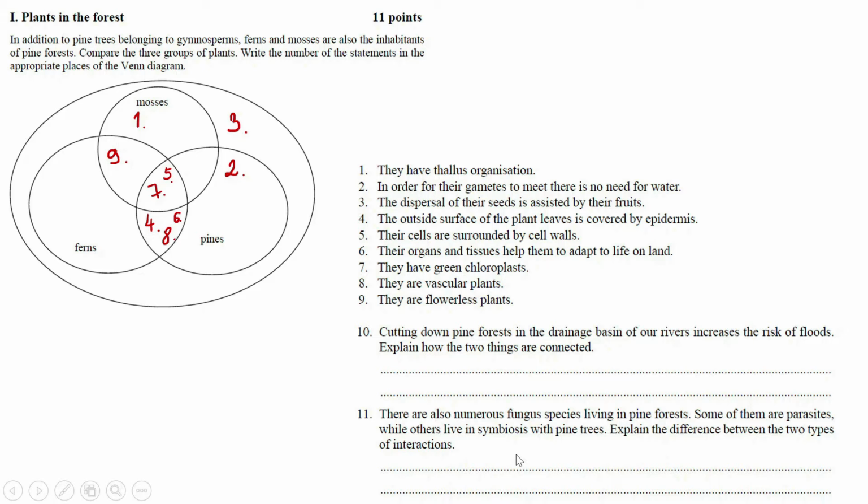Cutting down pine forests in the drainage basin of our rivers increases the risk of floods. Explain how the two things are connected. So basically we need to explain here how deforestation is making flooding more common in certain areas. It's a complex phenomenon, but we know that when we cut off trees, basically the top layer of the soil can also be eliminated.